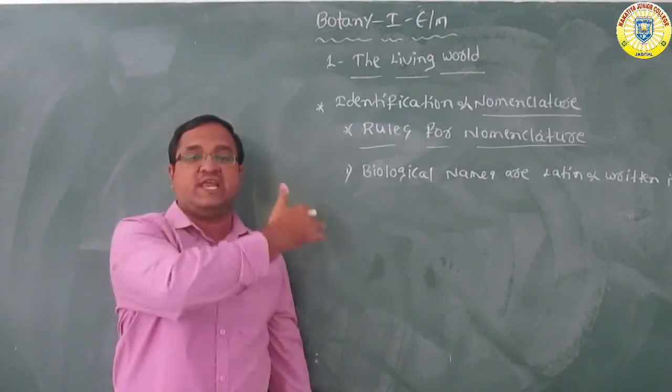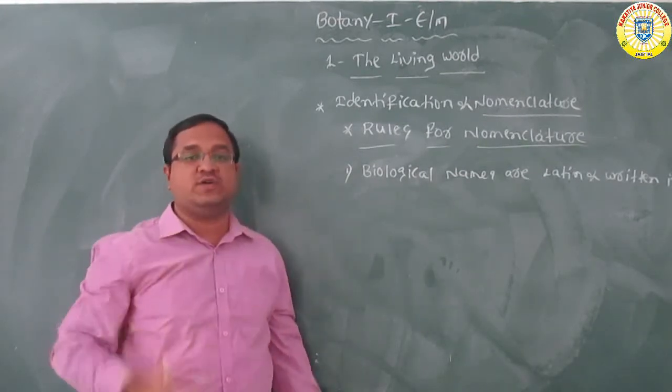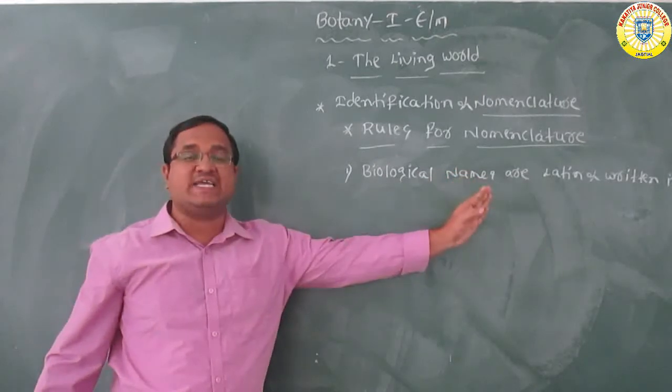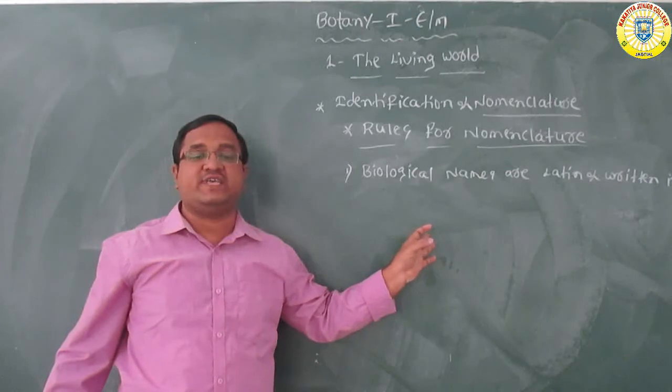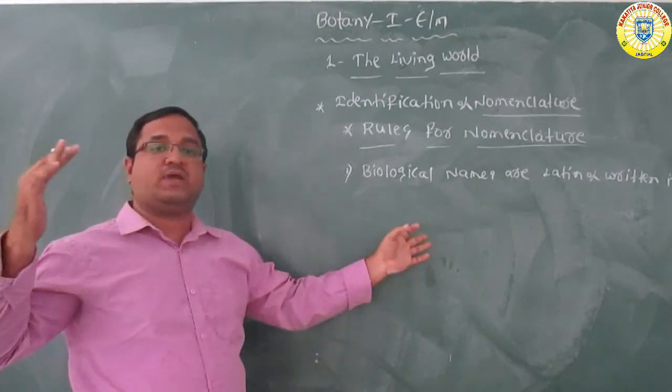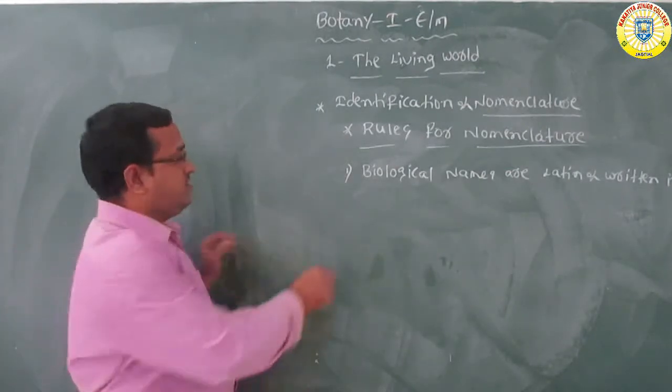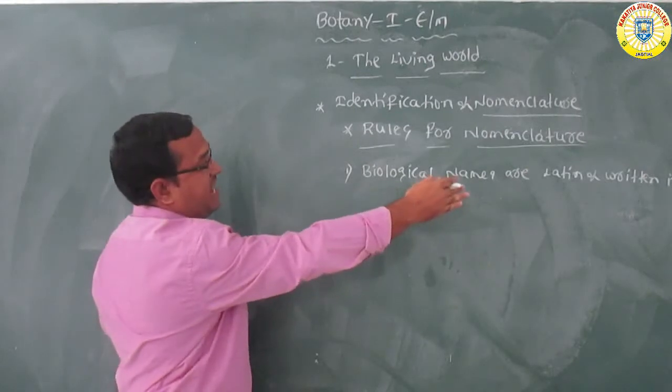Here some universally acceptable rules are there. What is the first rule? Biological names are generally in Latin and are written in italics. So this is the first rule for the nomenclature.